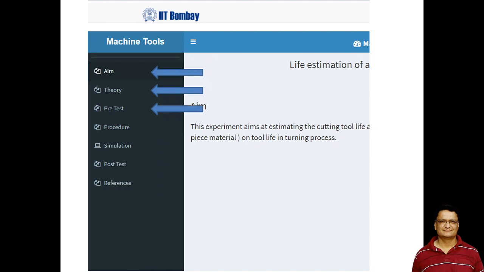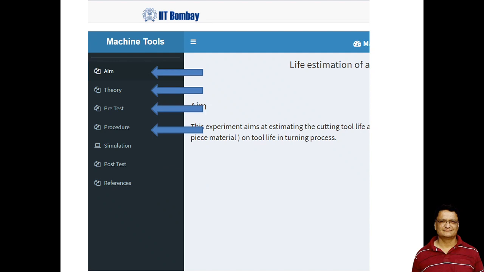Then there is a pre-test. The student is supposed to take this pre-test after going through the theory section so that he will have a basic understanding of the theory on which this particular experiment is built.